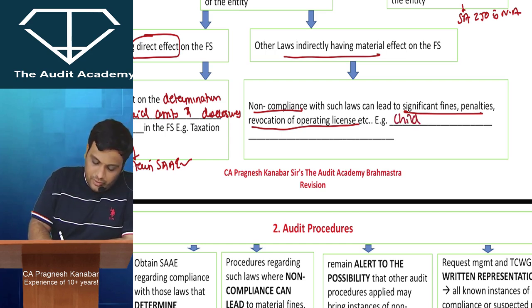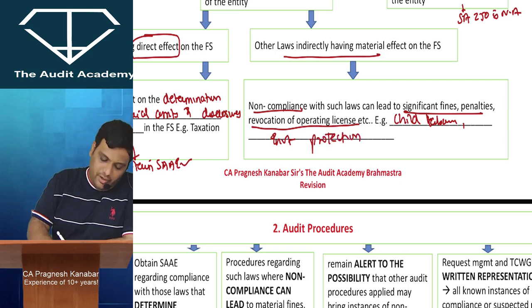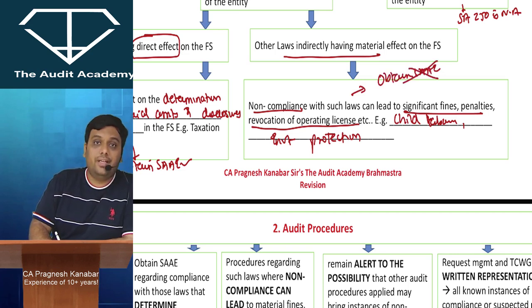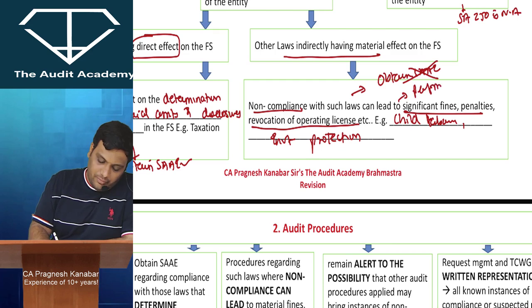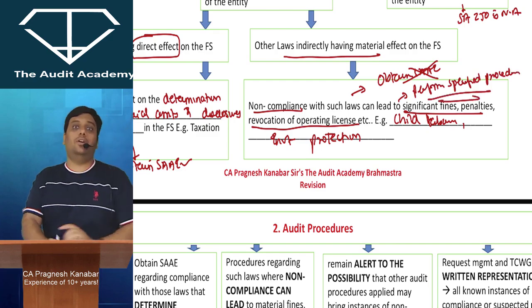All right. So child labor or environment protection, such kind of laws. Now please understand, for these laws, don't straight away write obtain sufficient and appropriate audit evidence. That is wrong English. Because for these laws, don't expect that I'm going to ask my article to climb upon the chimney and look at the kind of smoke that is getting erupted from there. Okay. I'm not going to ask my article to go to the factory and find out whether there is any child or not. Okay. So I am not going to get into this obtain sufficient and appropriate audit evidence, but obviously I will perform some specified procedures which are given in essay 250. So it is very important that you are using the right English.